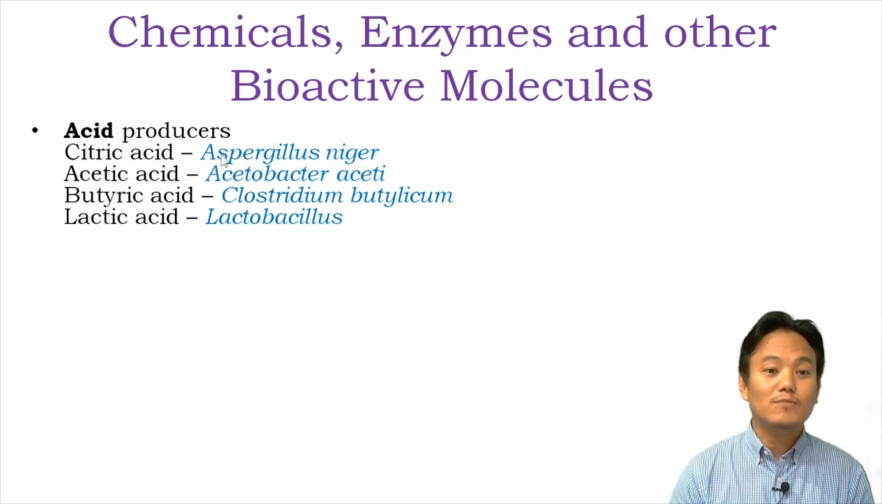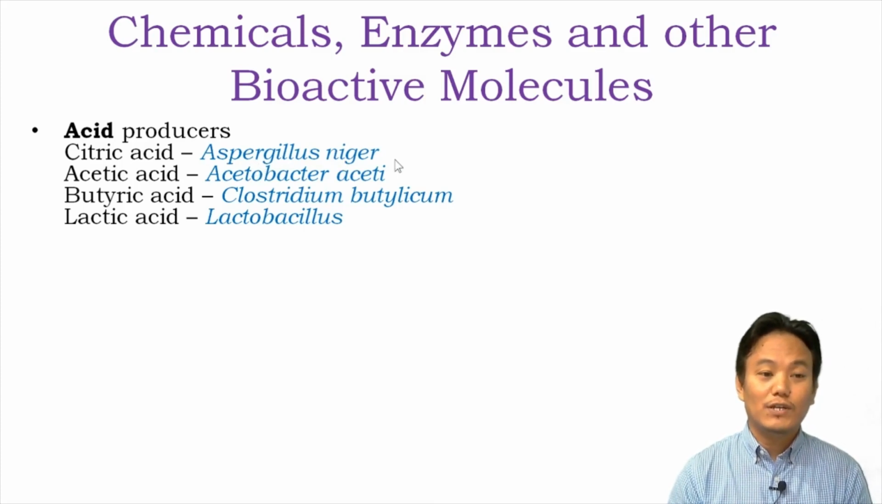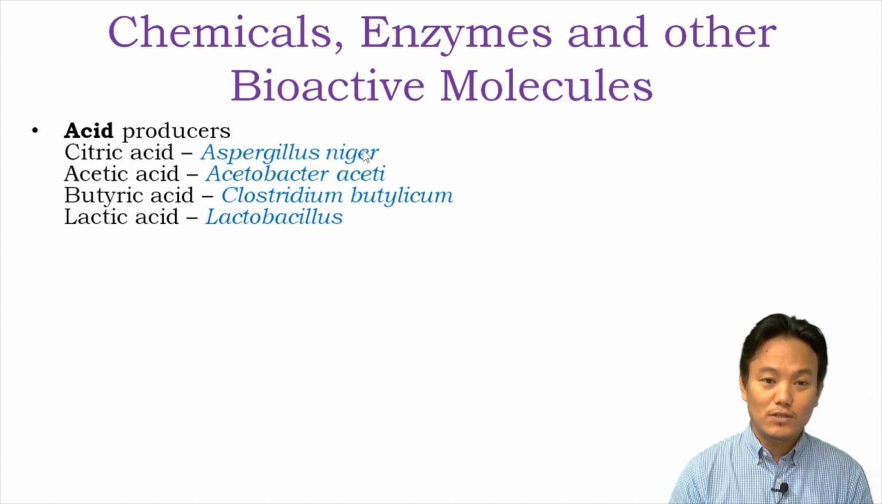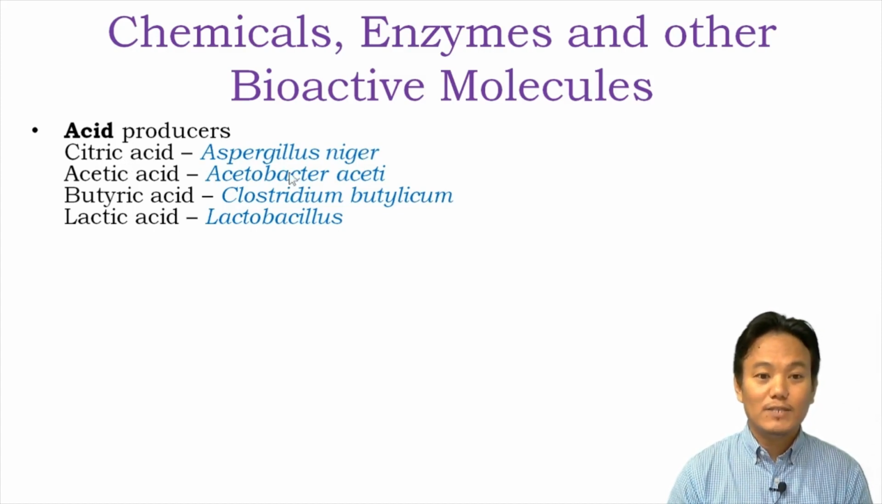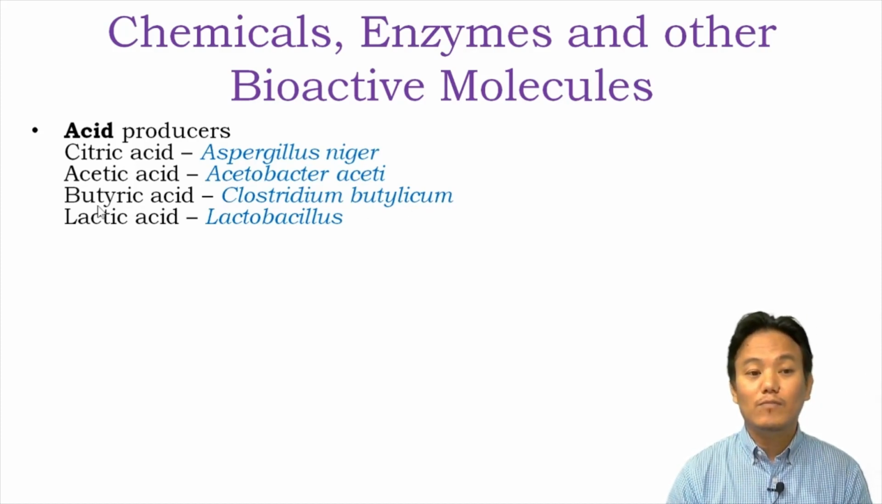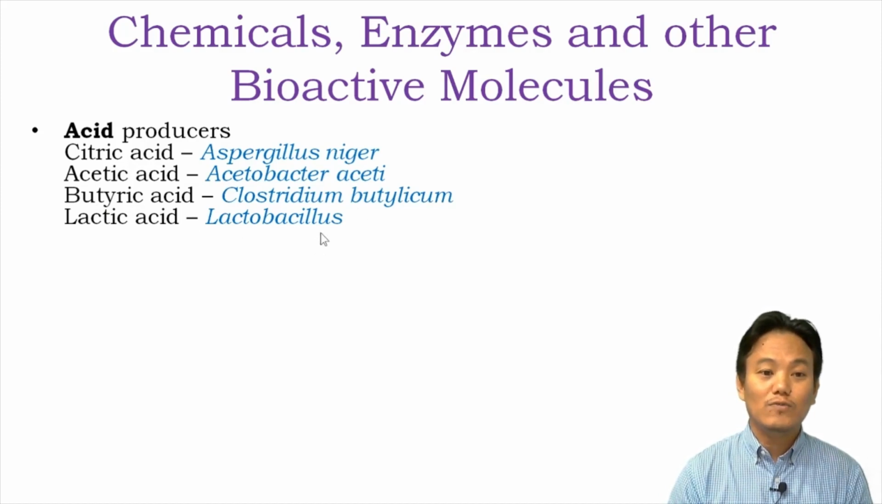Citric acid is produced by Aspergillus niger, right? Acetic acid is produced by Acetobacter aceti. Butyric acid is produced by Clostridium butyricum. Lactic acid is produced by Lactobacillus, right? These are the names that you should remember. Aspergillus niger is used for the production of citric acid. Acetobacter aceti is used for the production of acetic acid. Clostridium is used for the production of butyric acid, and Lactobacillus is used for the production of lactic acid. So these are the microorganisms used for the production of acids.